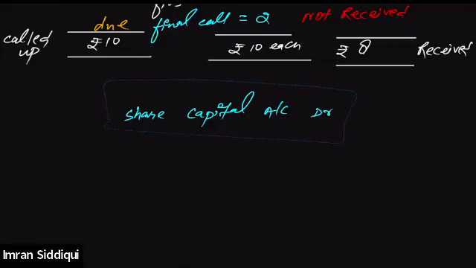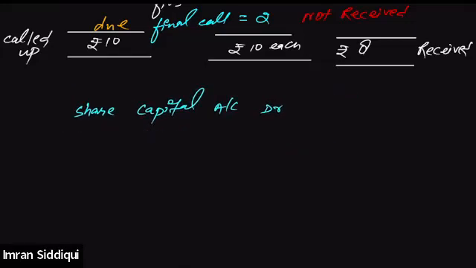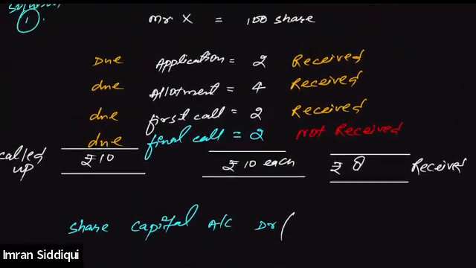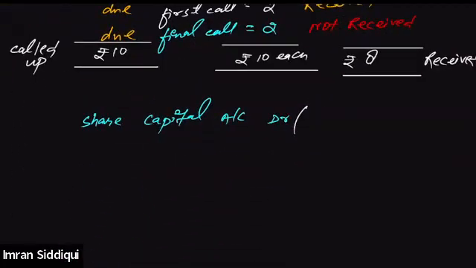And share capital account debit, share capital account needs to be debited by what amount? So it will be debited by the number of shares being forfeited. So how many shares need to be forfeited? 100 shares, right? The number of shares being forfeited, 100, into the called up value of the share.